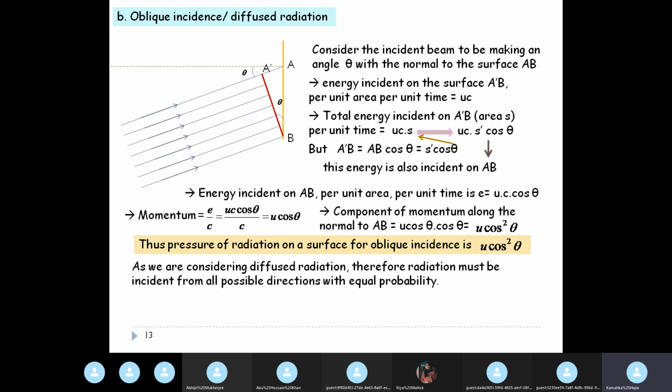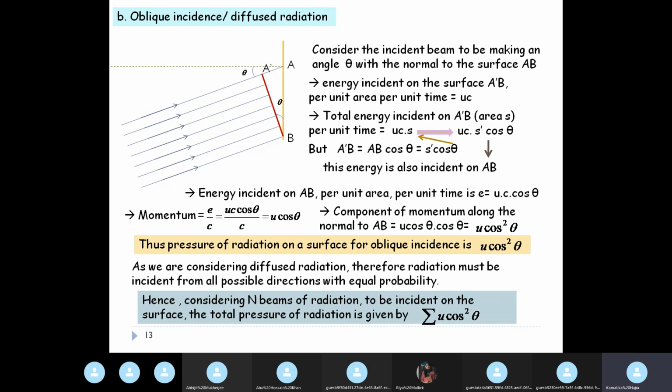Out of that, we have considered one direction in which the radiation makes an angle theta with the normal to the surface. But the value of theta can be anything. When we are considering oblique incidence, there can be any angle that the incident beam can make with the normal to the surface. So we have to consider rays incident from all possible directions, because all the directions have equal probability.